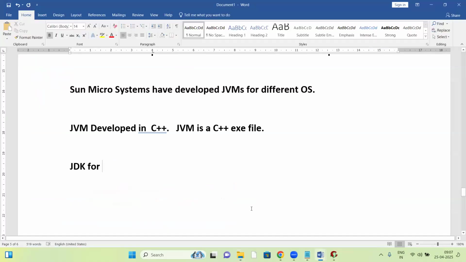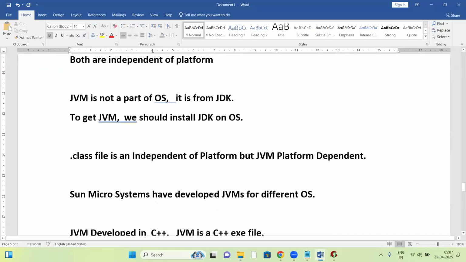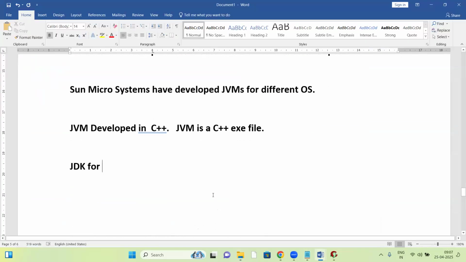Inside the JDK, there is a JVM. If it is a Windows base, the JDK must contain the Windows JVM.